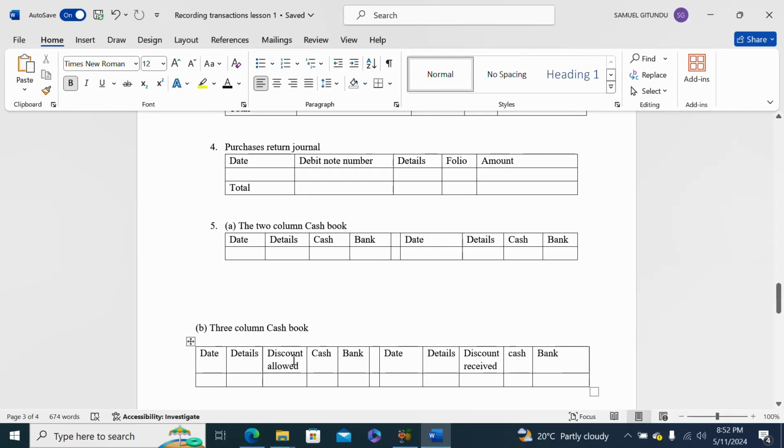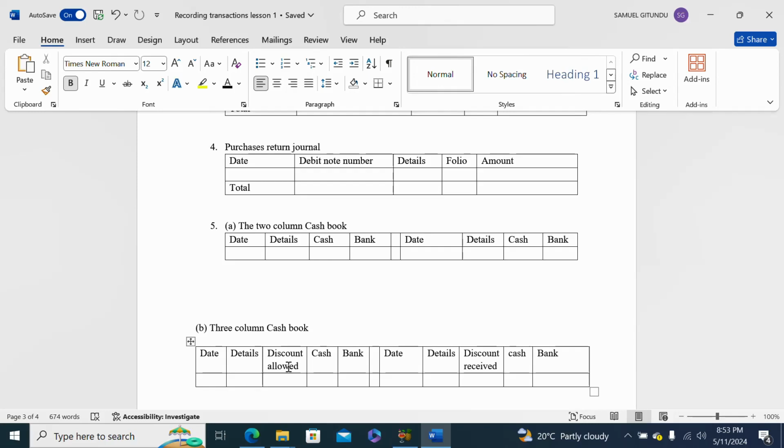So on the receipt side, you have the discount allowed, and on the payment side, you have the discount received.